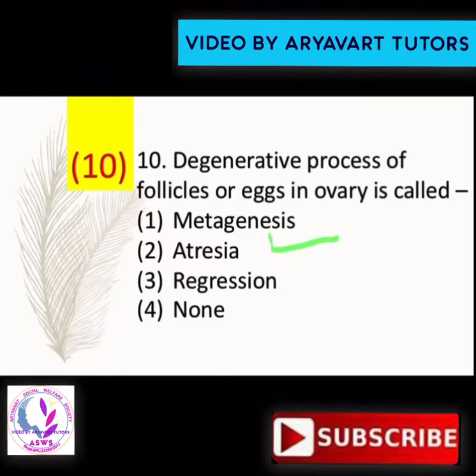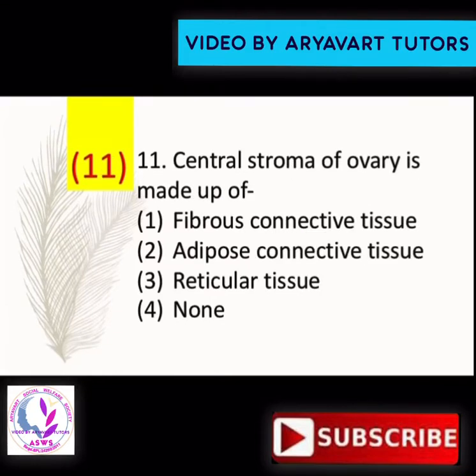Now question number 11. The central stroma of ovary is made up of option 1 fibrous connective tissue, 2 adipose connective tissue, 3 reticular tissue, and 4th is none. So answer is fibrous connective tissue. We also call it WFCT, white fibrous connective tissue. Now in description, the ovary has 2 parts.